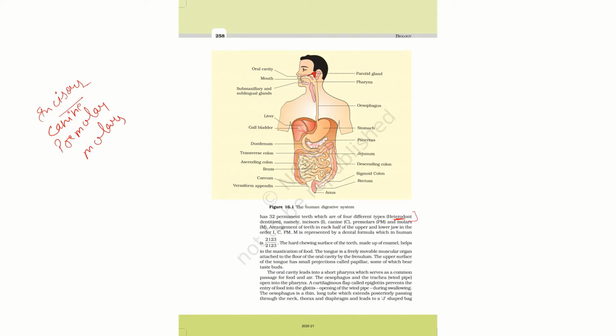The arrangement of teeth in each half of the upper and lower jaw is in the order I C PM M. So in each half of the jaw, the arrangement is two incisors, one canine, two premolars and three molars. Similarly, in the half portion of the lower jaw, we have the same thing, and we mark it 2:1:2:3.